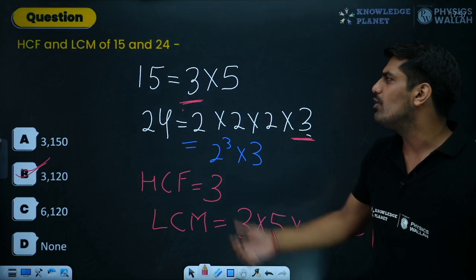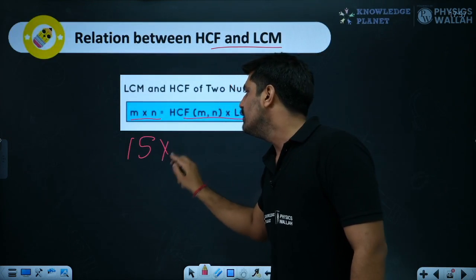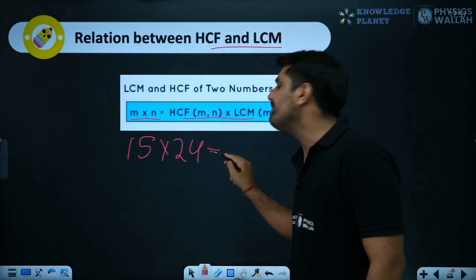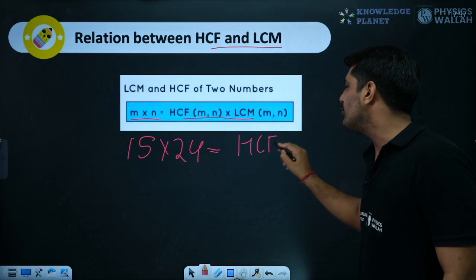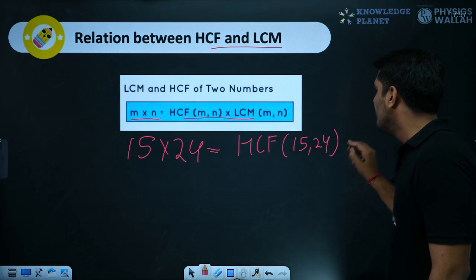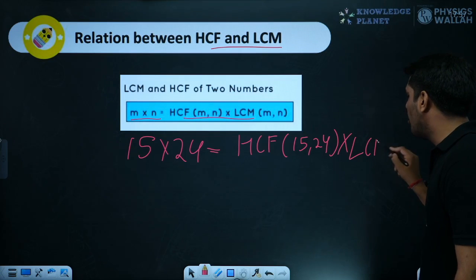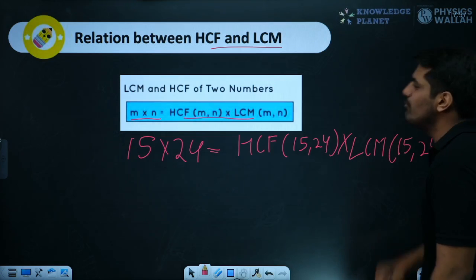You can do this on your own. When you multiply 15 with 24, whatever you get, the same you would get when you take the product of the HCF of 15 and 24 with the LCM of the same two numbers, 15 and 24.